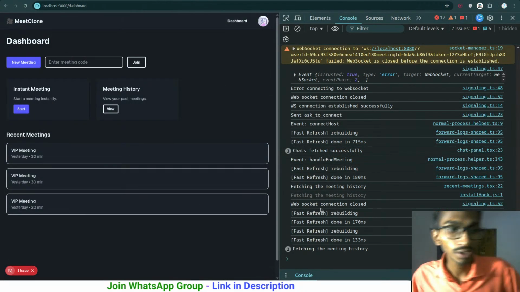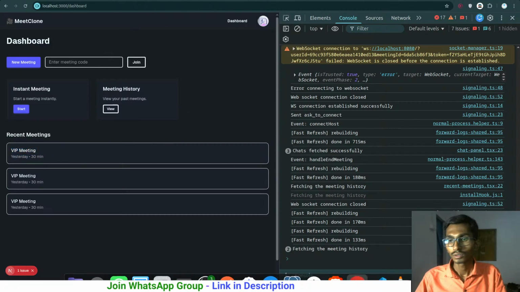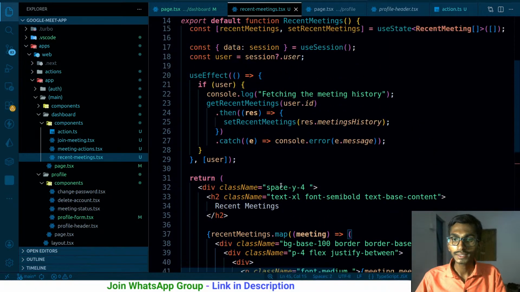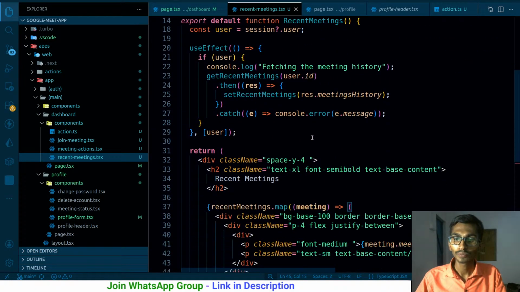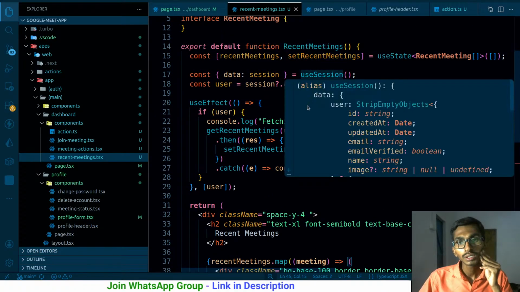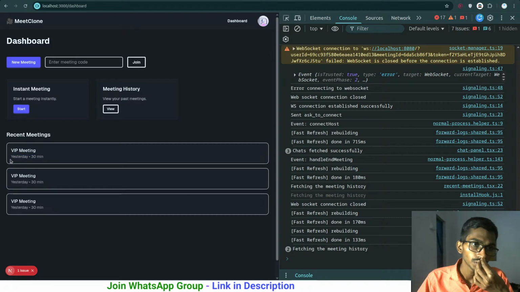The main focus is, first of all, let's work on this timing. What I'm gonna do here, I'm already getting this timing over here. I have to convert the timing, the meeting end and meeting start, into seconds and minutes. 30 minutes, 90 minutes. How about just simply converting it to minutes? And yesterday, so this even shows the timing, so when it was.